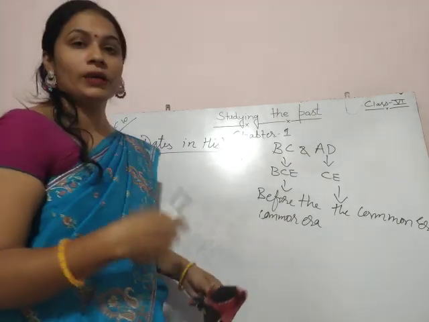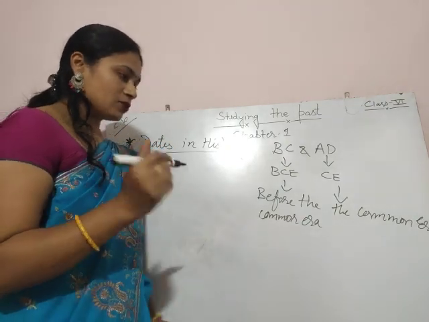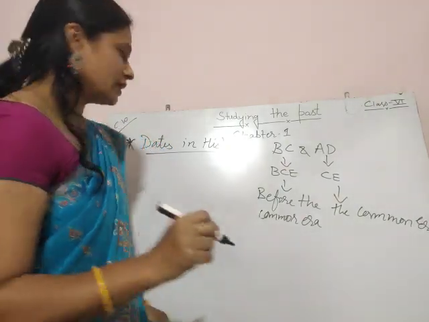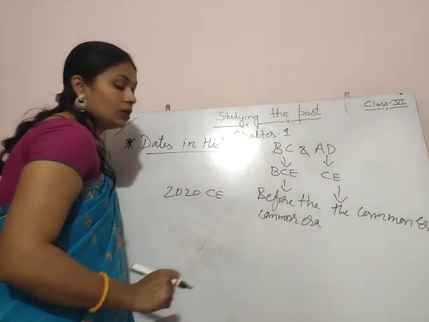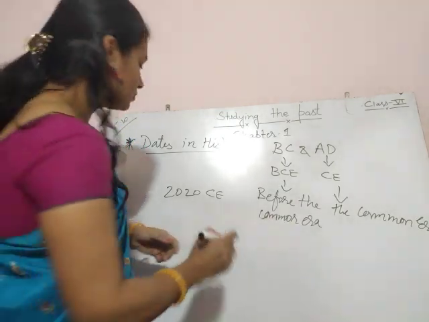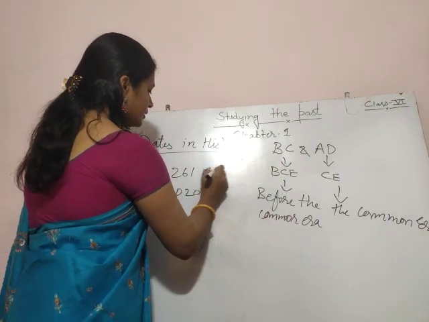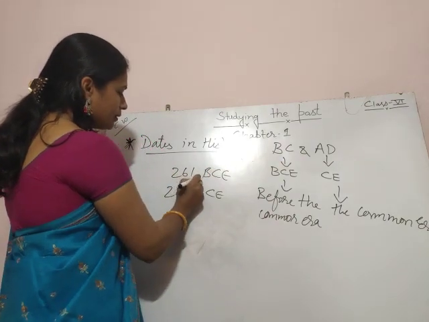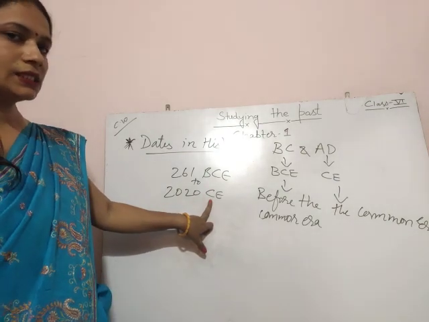201 BC. Then how many years back was it fought? How could we find it? Actually, this is the CE, the common era. We are in 2020. We have to find the time period from 261 BCE to 2020 CE.